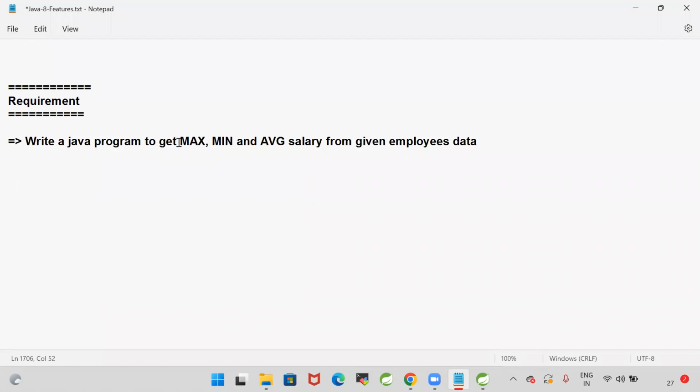Maximum, minimum, and average salary of the given employees' data. Can you get the maximum, minimum, and average salary? Are you writing that logic?